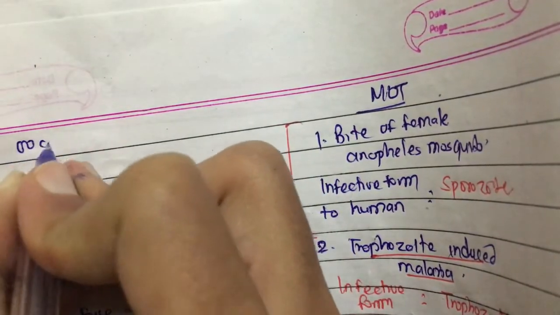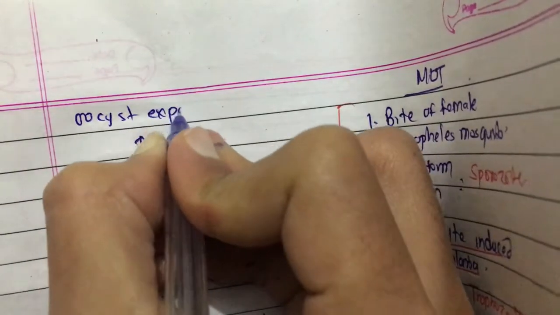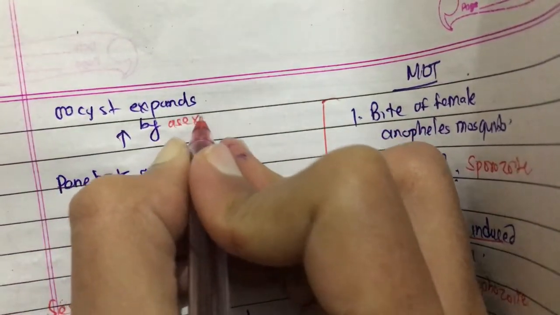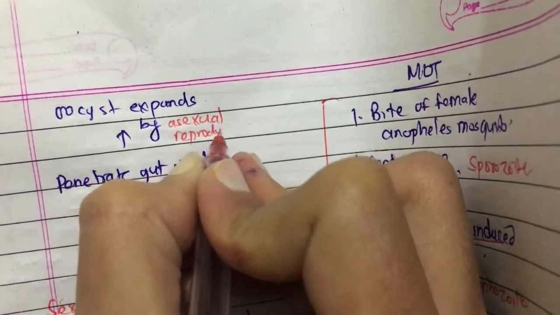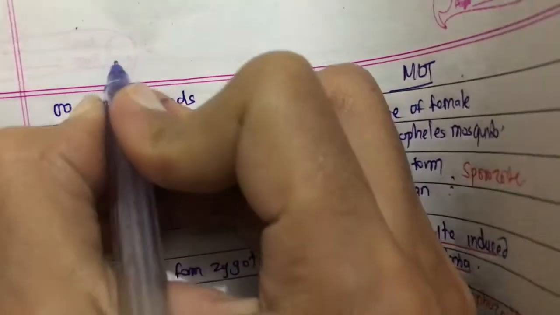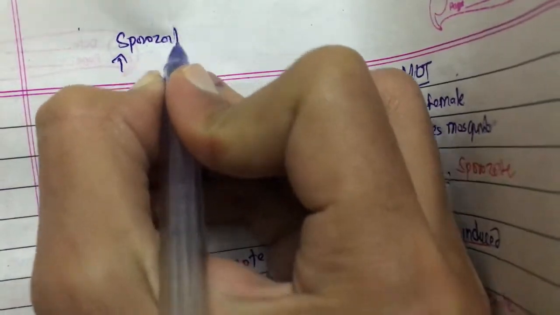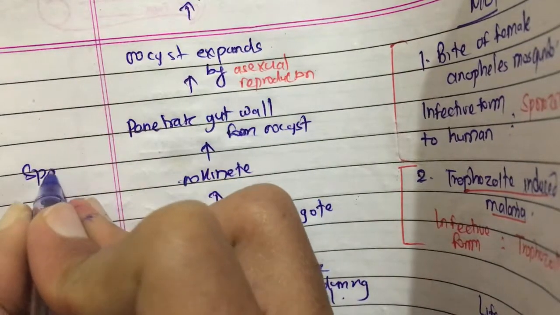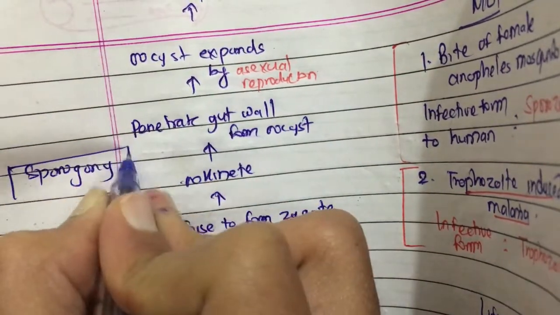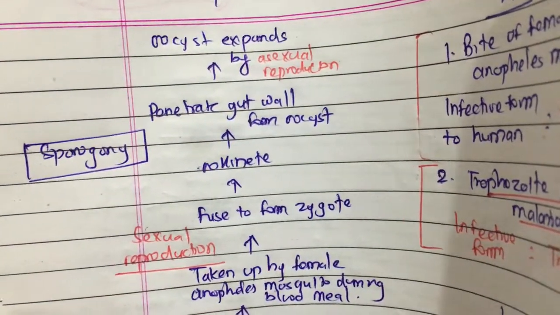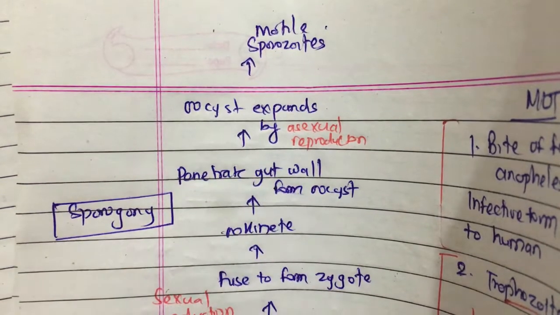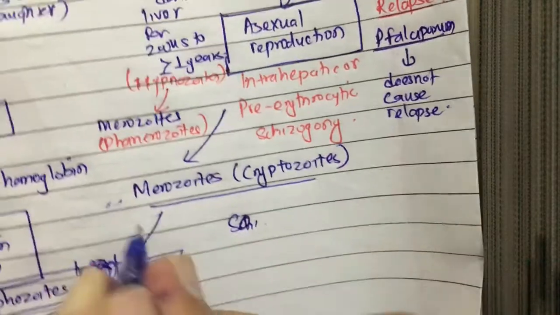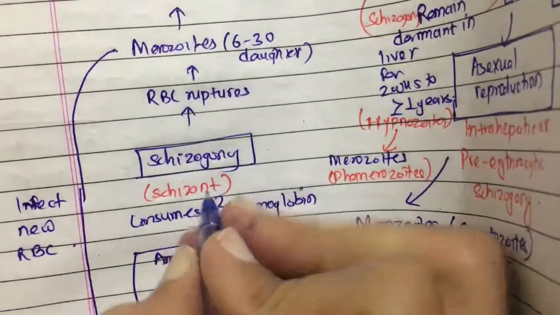This oocyst expands by asexual reproduction to form sporozoites, which are motile, and this process is known as sporogony. So sporogony, the formation of sporozoites, occurs in the female Anopheles mosquito, whereas schizogony occurs in the human.